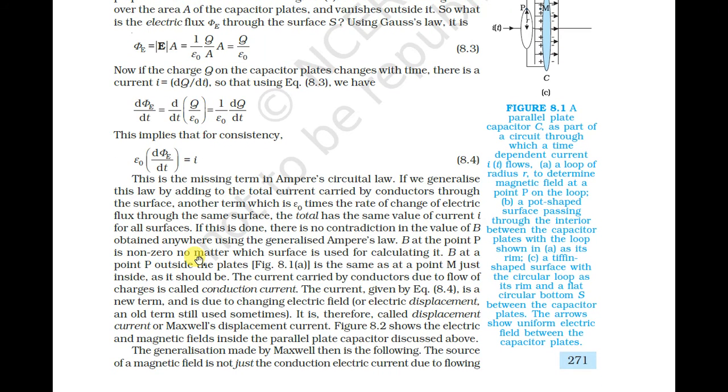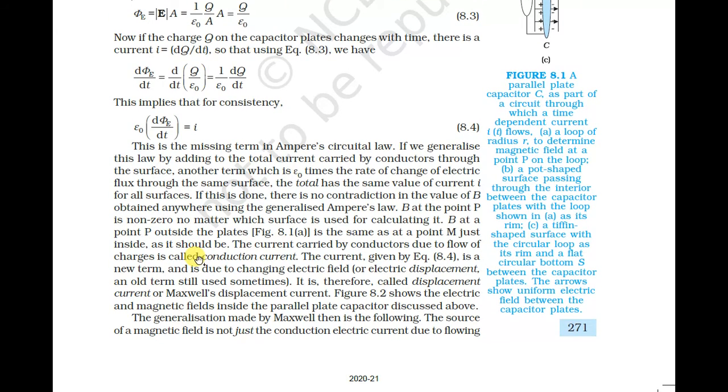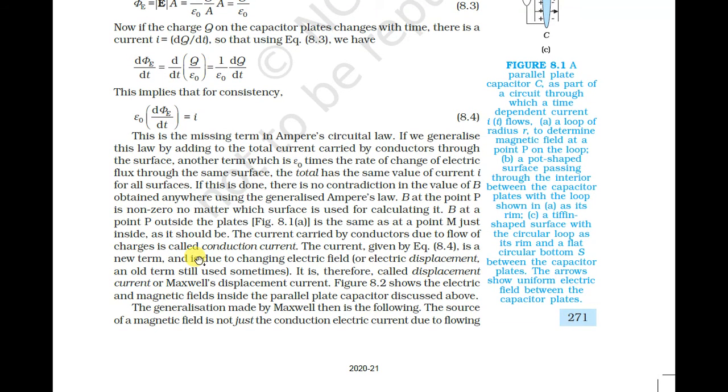If we generalize this law by adding to the total current carried by the conductor through the surface another term, which is epsilon 0 times the rate of change of electric flux through the same surface, the total has the same value of current I for all surfaces. There is then no contradiction in the value of B obtained using the generalized Ampere's law. B at the point P outside the plates is non-zero no matter which surface is used for calculating B, and it is the same at point M just inside, as it should be.